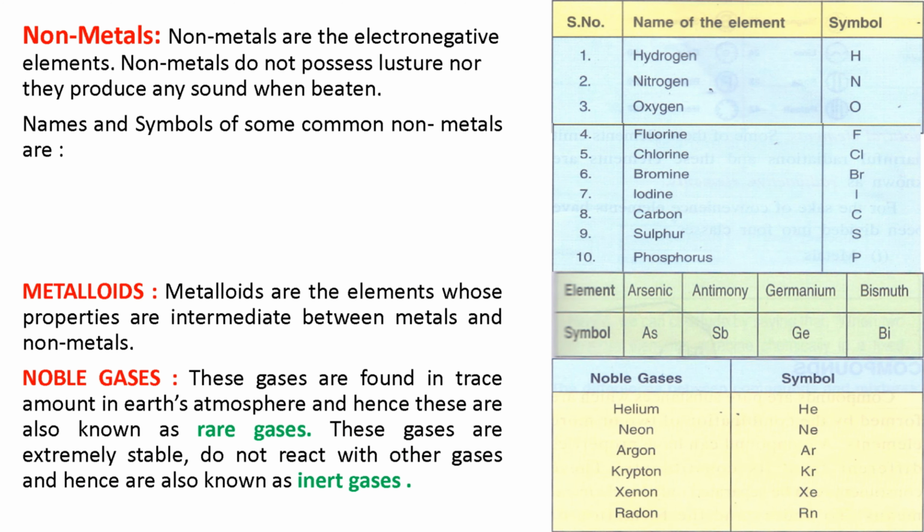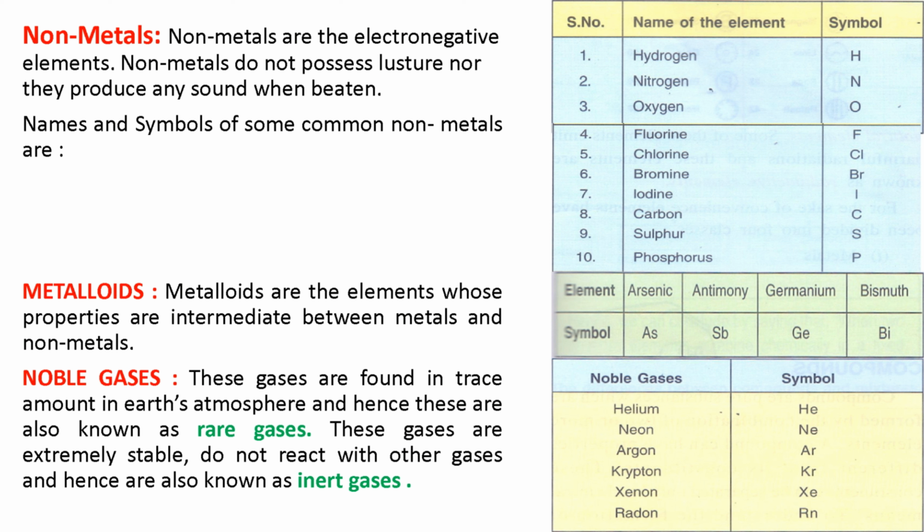The next topic is non-metals. Non-metals are electronegative elements. So this point is to be remembered: metals are electropositive elements and non-metals are electronegative elements. And like metals, non-metals have different properties. Non-metals do not possess luster, nor do they produce any sound when beaten. So non-metals are not sonorous. They don't produce any sound when they are beaten, and non-metals are not lustrous.